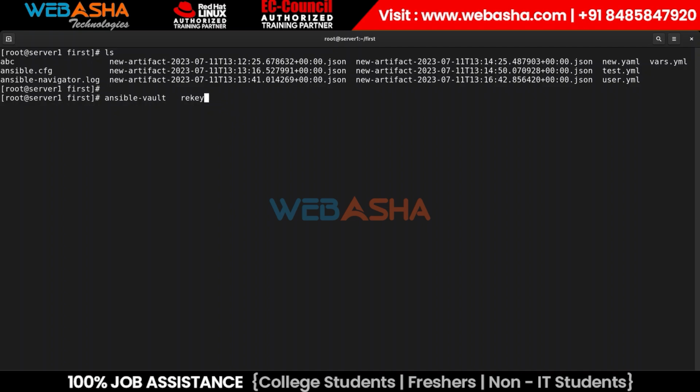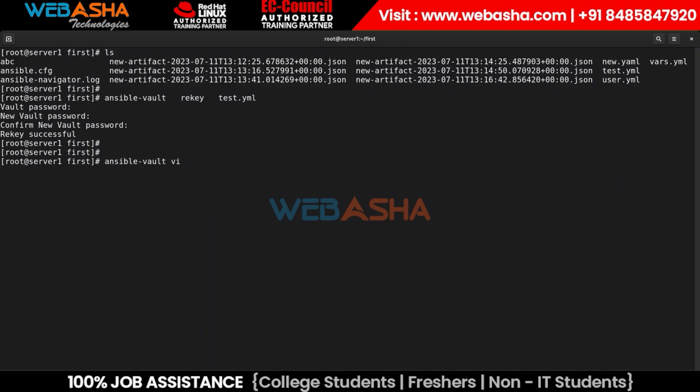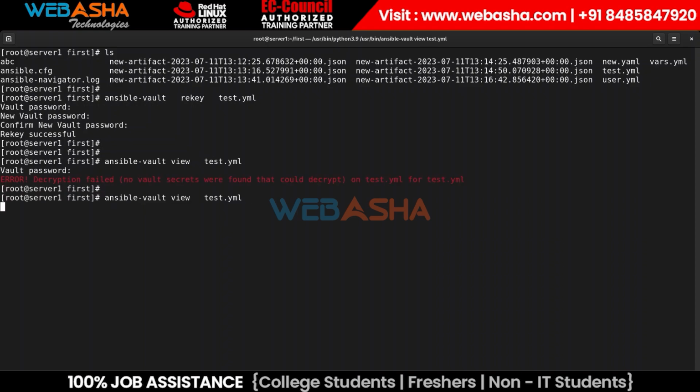And then the file name, hit enter, mention your current password, and now the new password and confirm password. Clear? So now if I want to read your file with your old password, we cannot read it. We get an error message, so you have to mention the correct password.